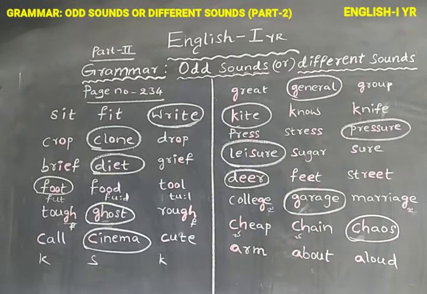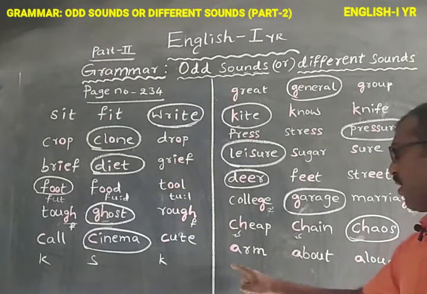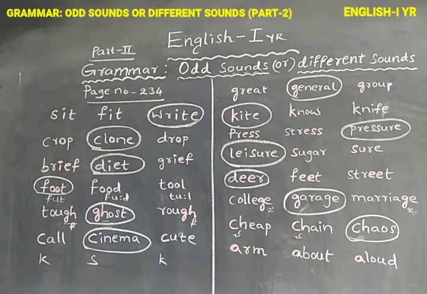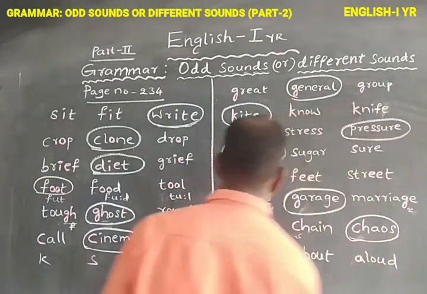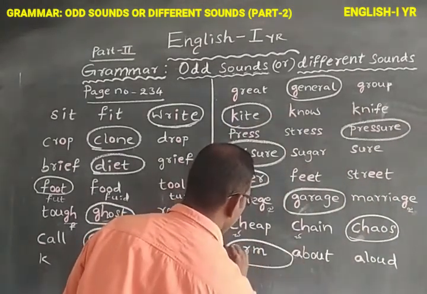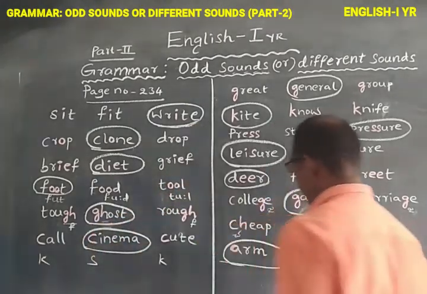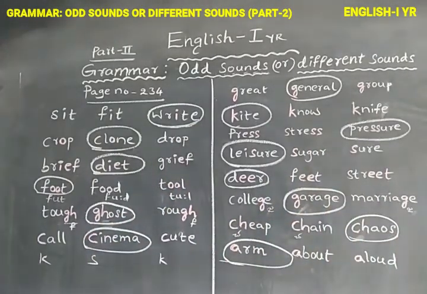In the word allow, A makes a short sound. Here is long; here also short, here also short. The two are the same sound, so arm is the different sound. So our answer is arm. Okay.